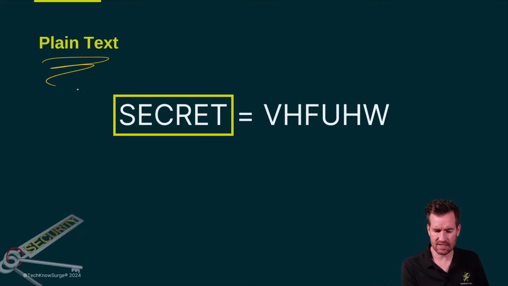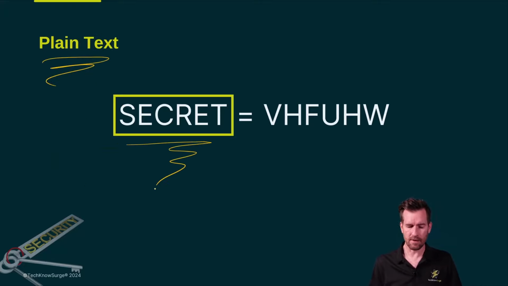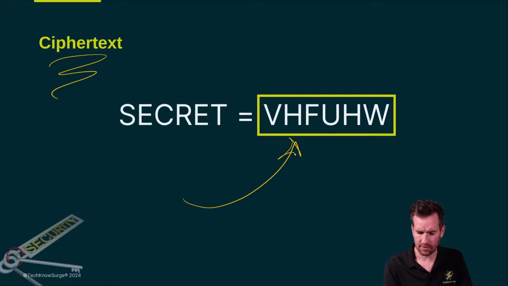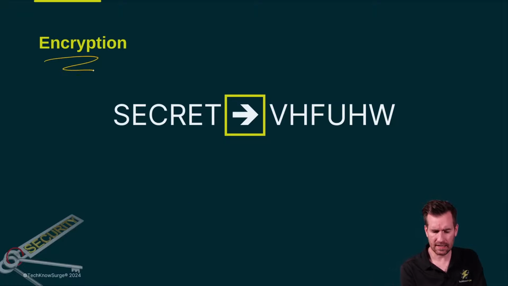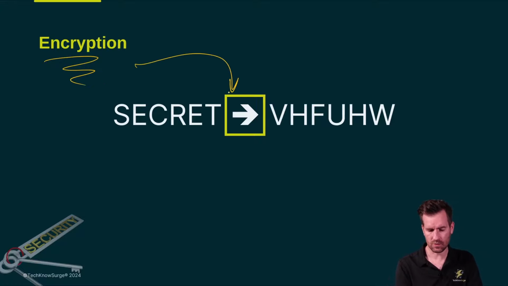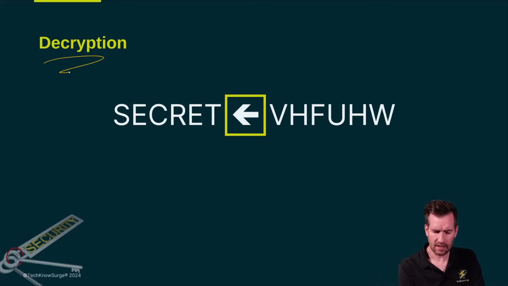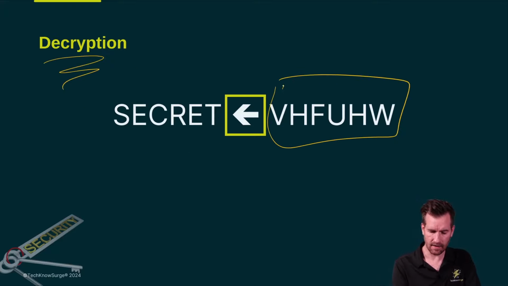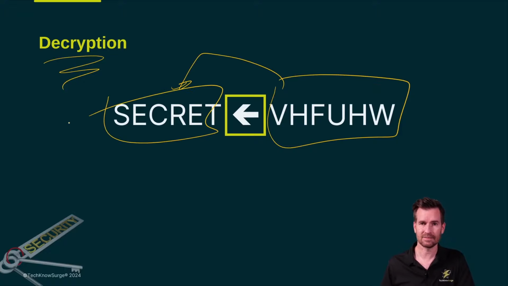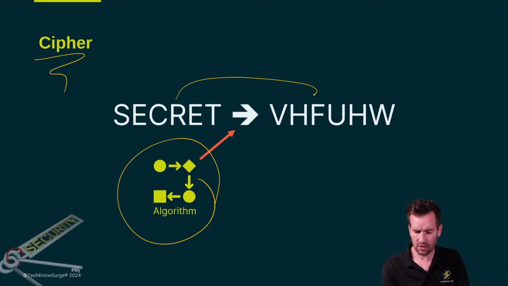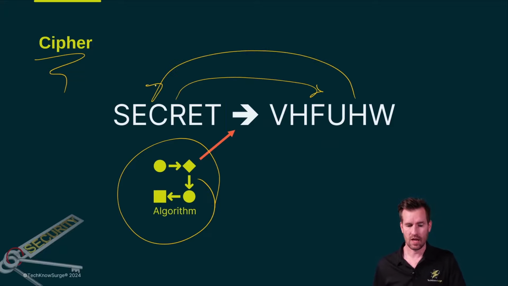Plain text is just the message that you have before you actually convert it into a hidden message. Whereas ciphertext is just what we have after it's been converted. Encryption is what we call the process that happens when we take plain text and turn it into ciphertext. Decryption is when we take the ciphertext and convert it back to the plain text. A cipher is just the process or algorithm that we use to either encrypt a message or decrypt a message. And so it is the process that it goes through to do this.